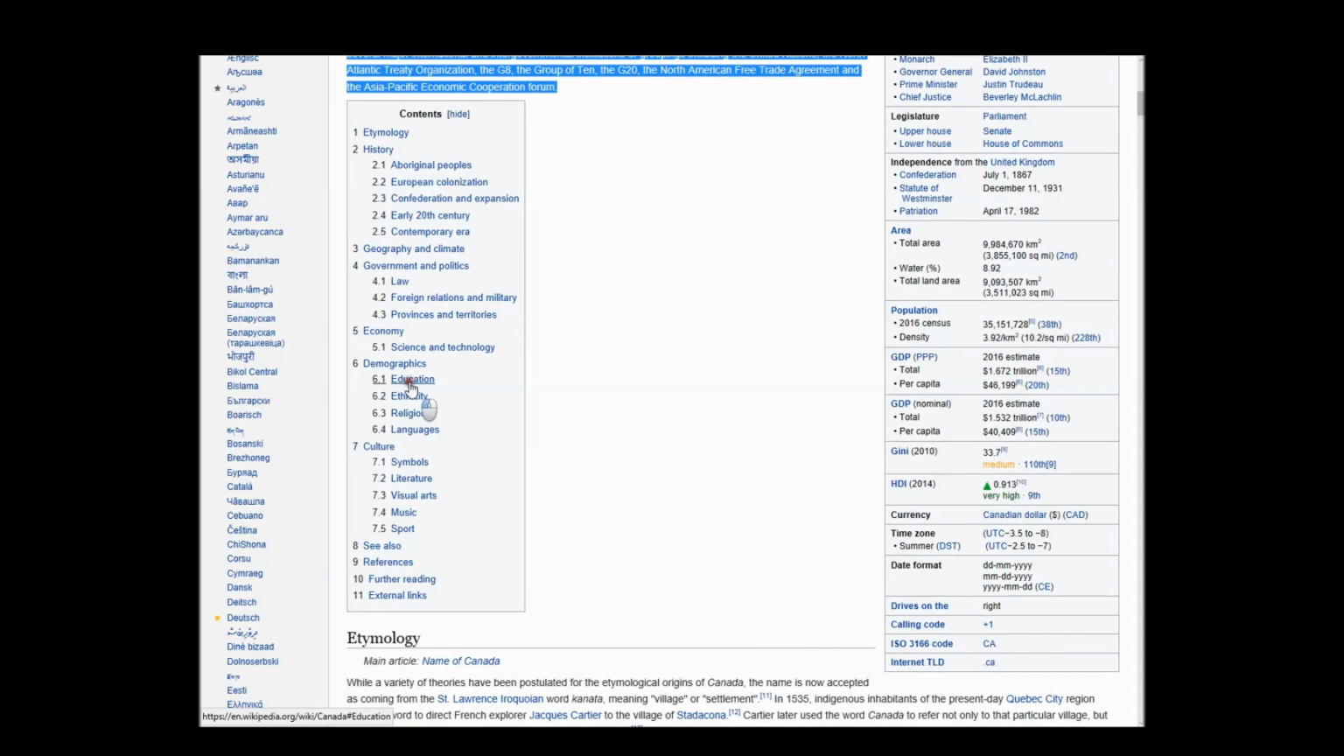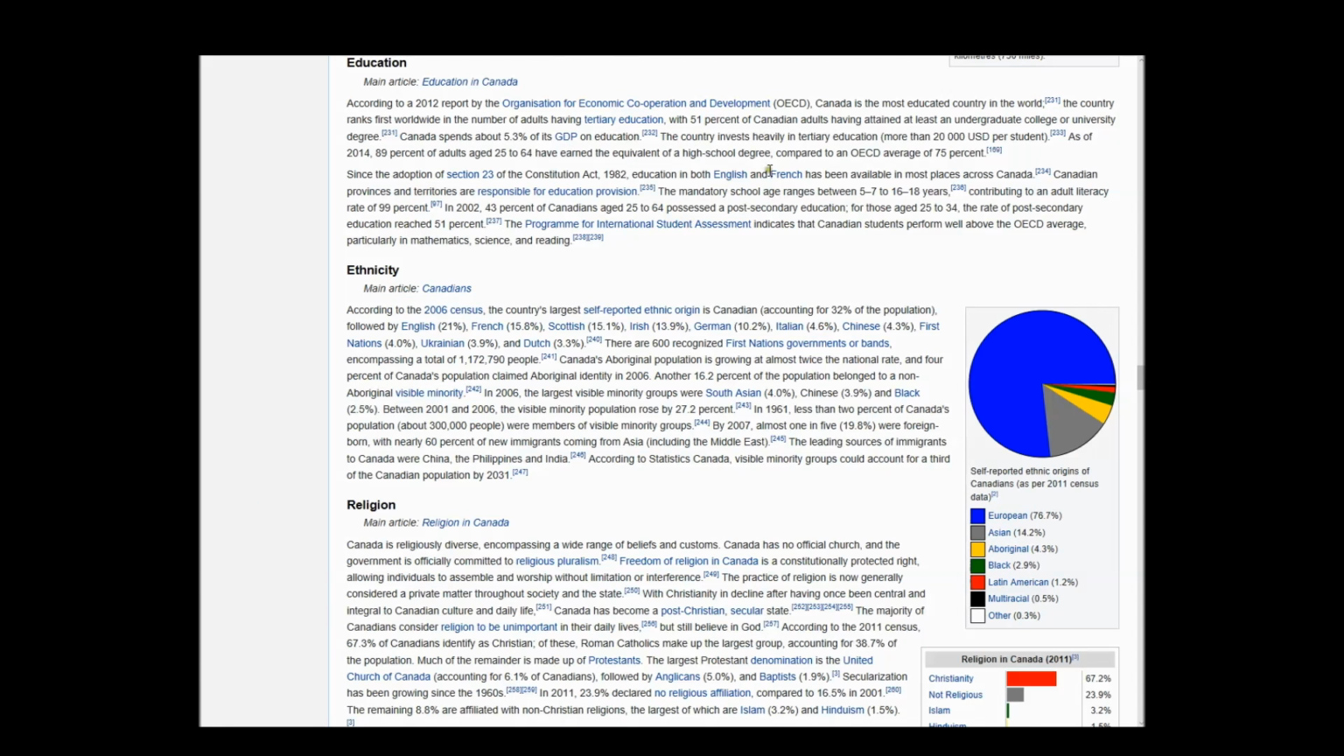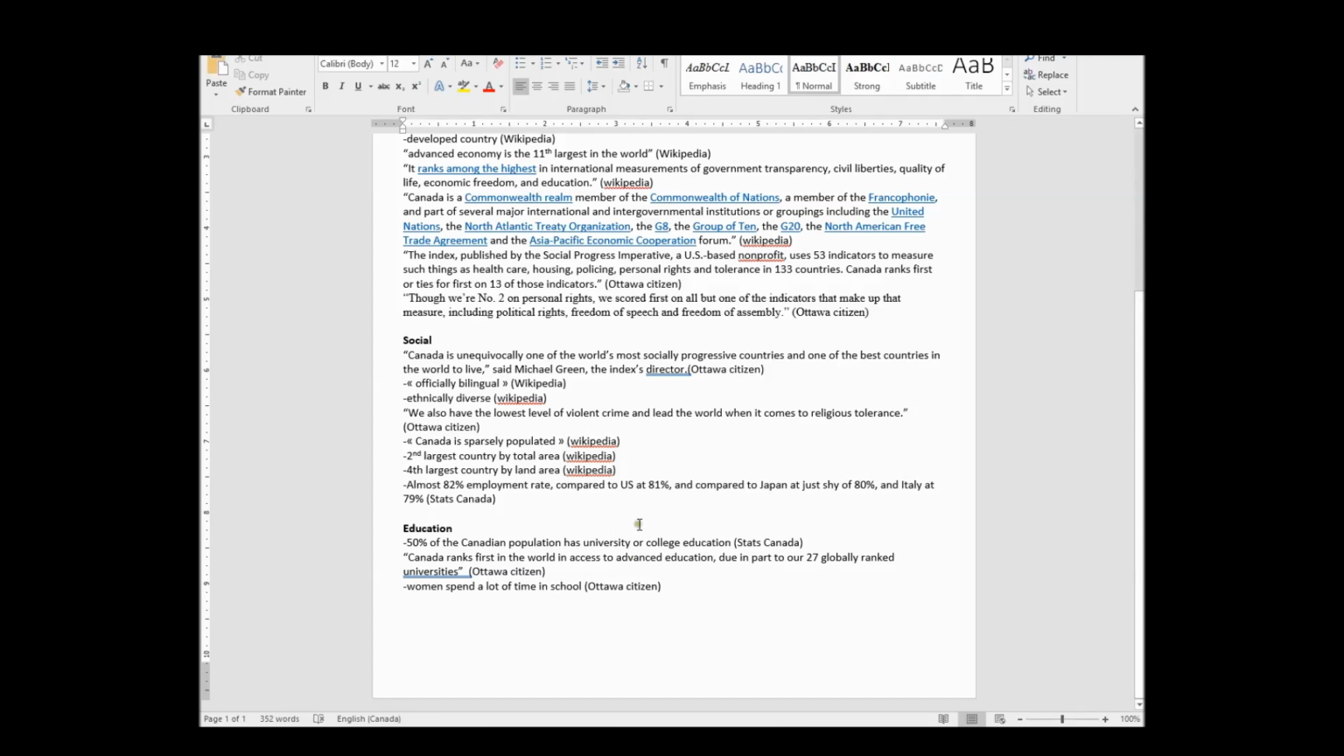Look at this. Demographics, education. So let's just see. Take us right here. We need some more facts. So, Canada is the most educated. Look at this. According to a 2012 report, Canada is the most educated country in the world. That's interesting. A little surprising, only because I know places like Norway and Finland tend to do really well on those tests.